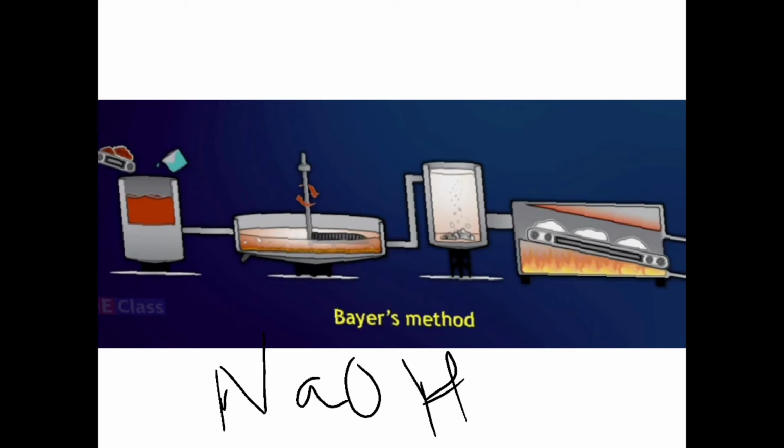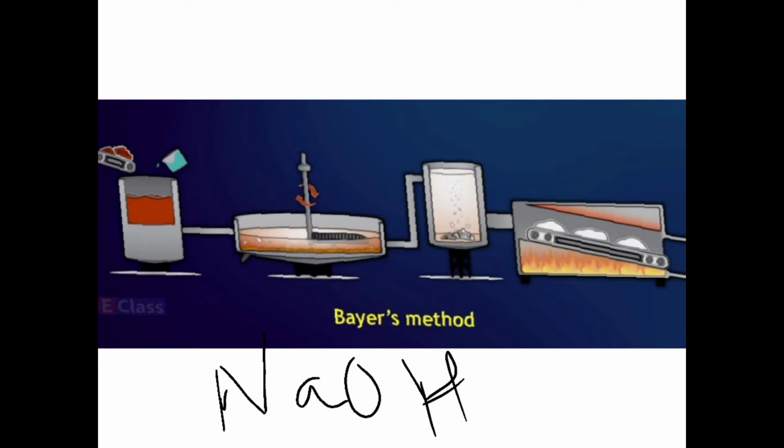You add this powdered ore into the caustic soda and heat it to 140 to 150 degrees under pressure. Then you keep it in the digester for 2 to 8 hours. So for 2 to 8 hours it will be soaked in the caustic soda.